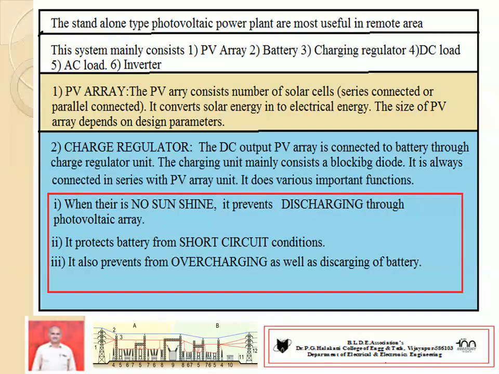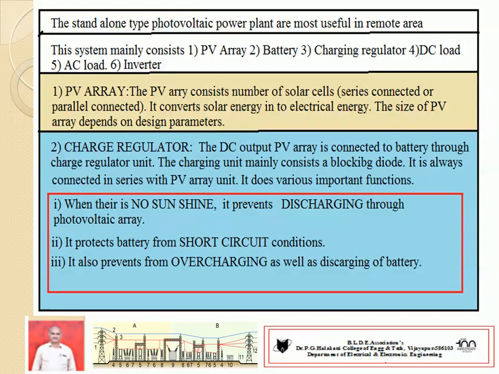That means how much power you want to generate. This decides the number of solar cells and the number of PV arrays, also called modules. The solar cells are connected in series or parallel. The size of the PV array depends upon the generation capacity.